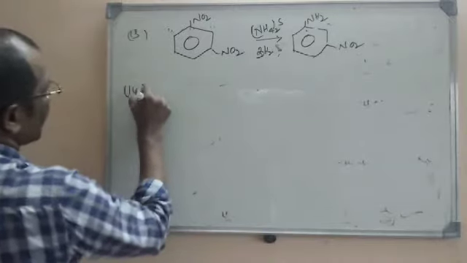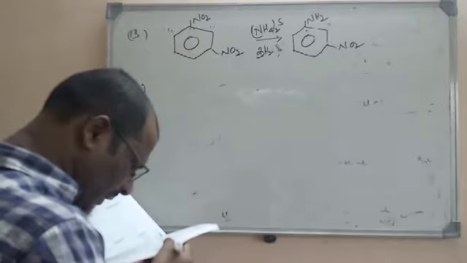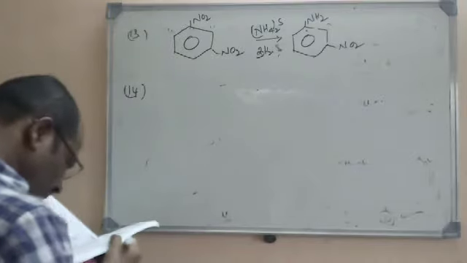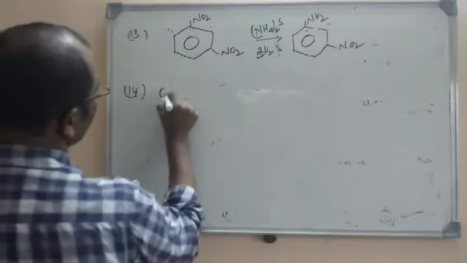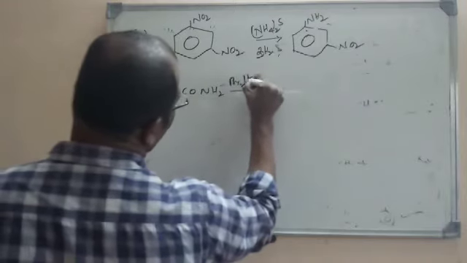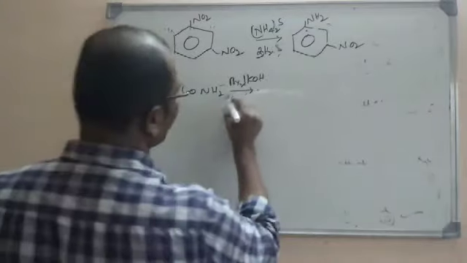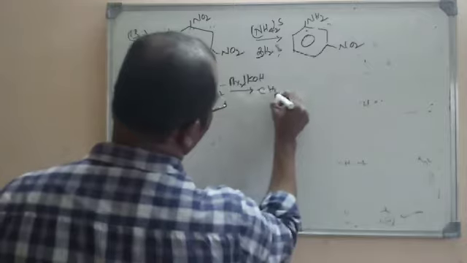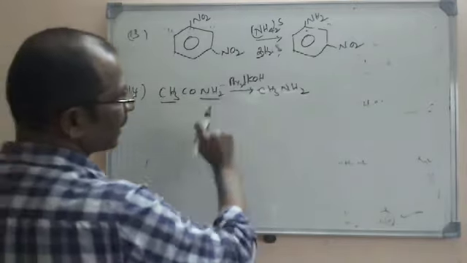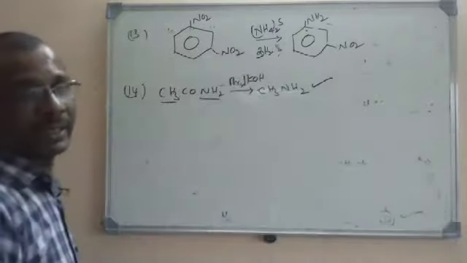So let us go to the next question. Which of the following reactions will not give a primary amine? So here some reactions are given. The first one is CH3CONH2 in the presence of bromine and KOH. We all know that it is Hoffmann bromamide degradation. We get a primary amine, CH3NH2. We all know that KBr, K2CO3 and water will be the other products. But anyway, this is giving us a primary amine.